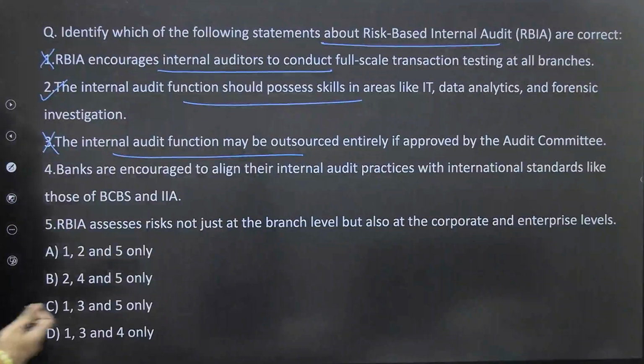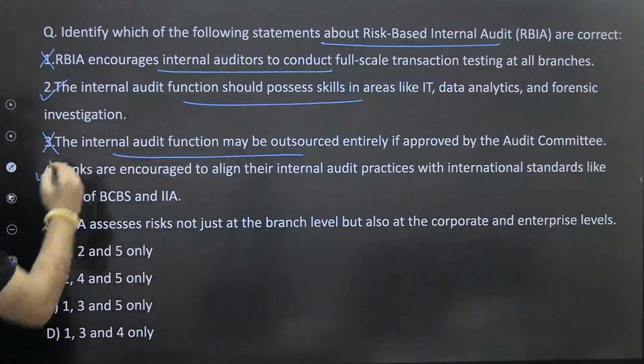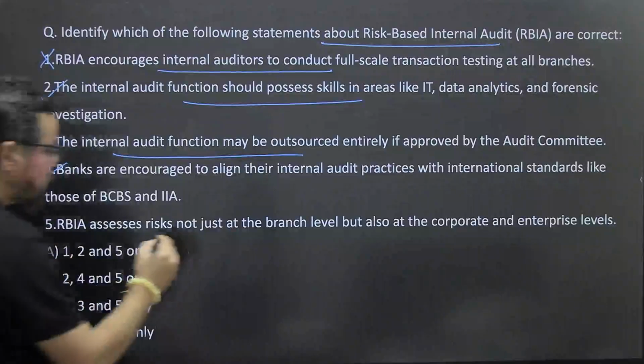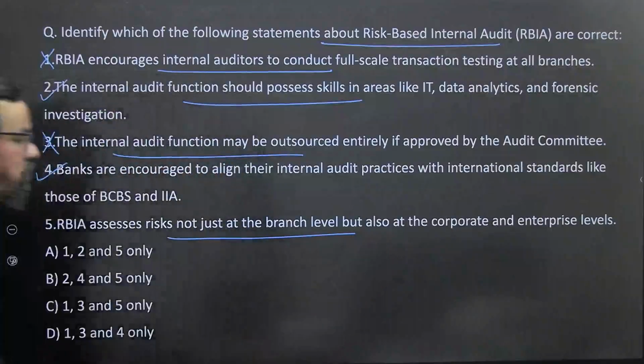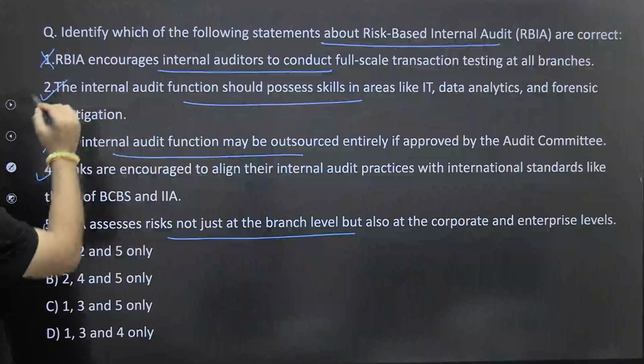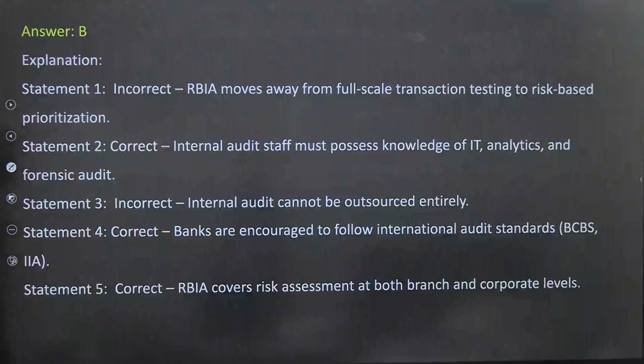Banks are encouraged to align their internal audit practices with international standards, 100% true. RBIA assesses risk not just at the branch level, but also at the corporate and enterprise level, 100% true, right? So 2, 4 and 5 means option B should be the right answer for this particular one. Correct? Let's move forward, guys.